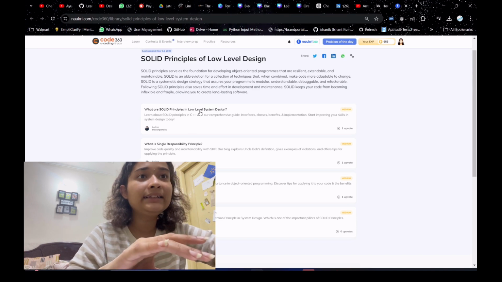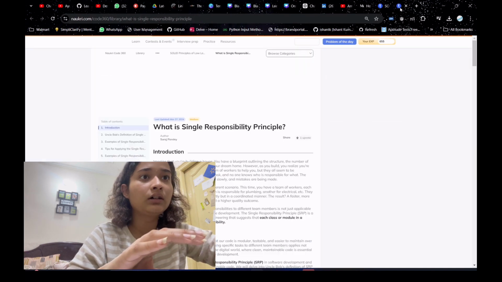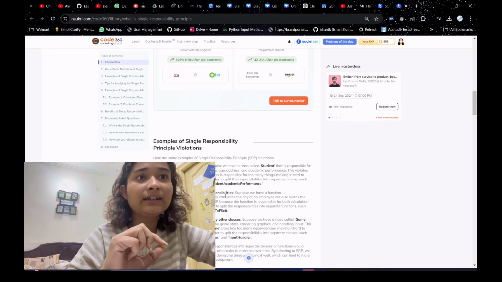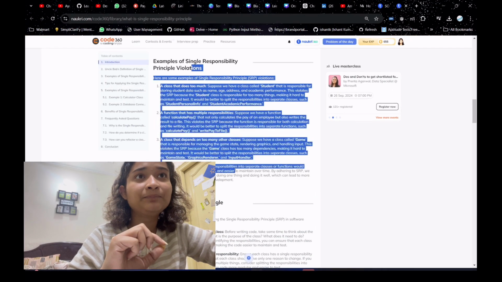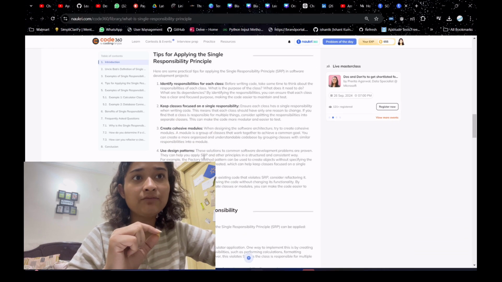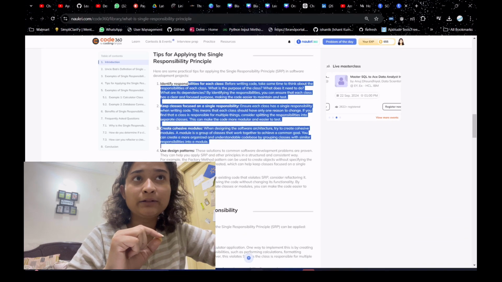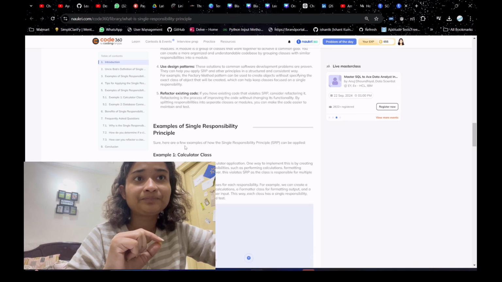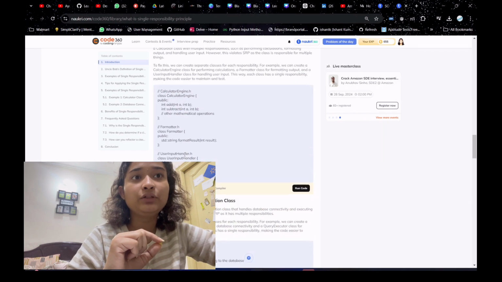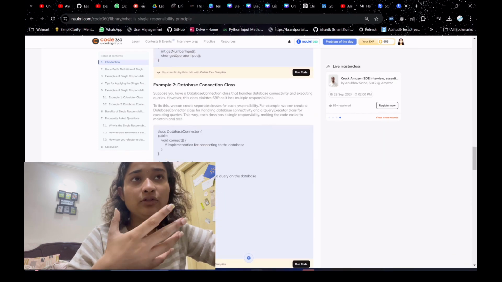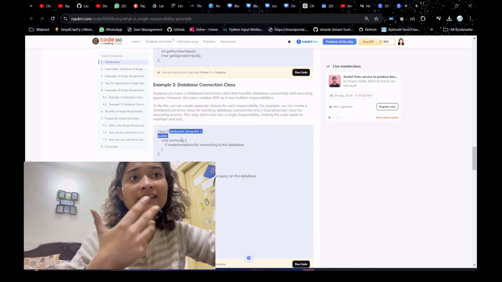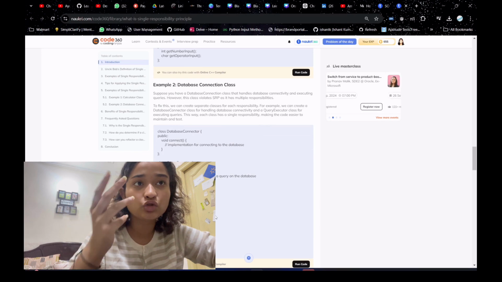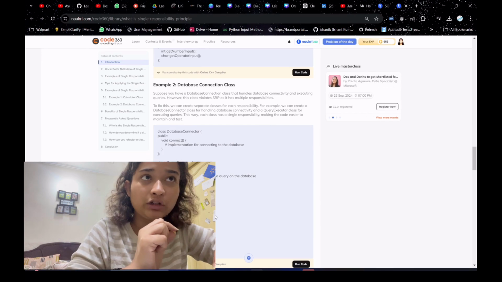But if you see, right, these articles were really good, like the language was very simple and they have literally explained it in a very good way. Like if you see here, right, they have given different examples and why you have to apply this principle, right, and the advantages and everything, also with examples, right? You can see these classes and they will tell you, okay, why this principle needs to be implemented and how you can implement it, right? So I found it very useful here.